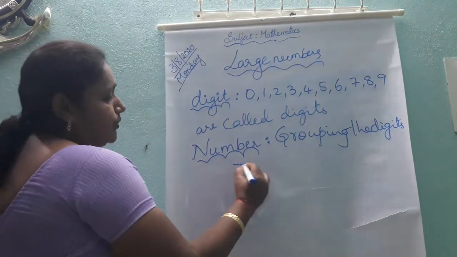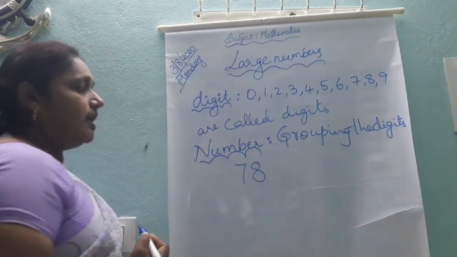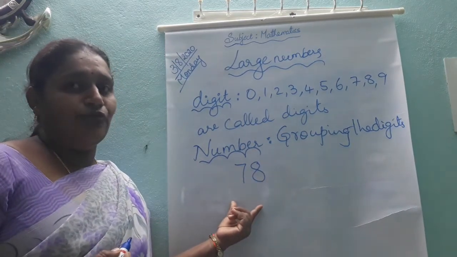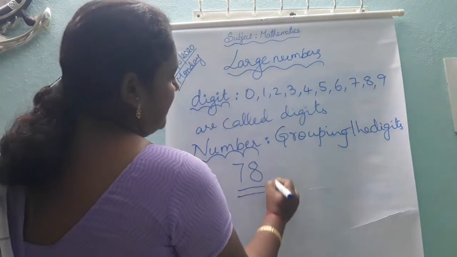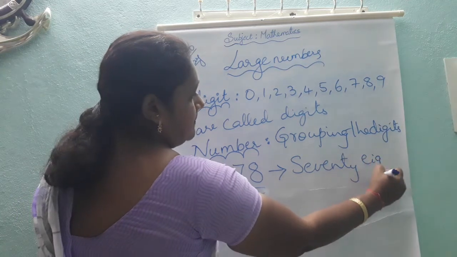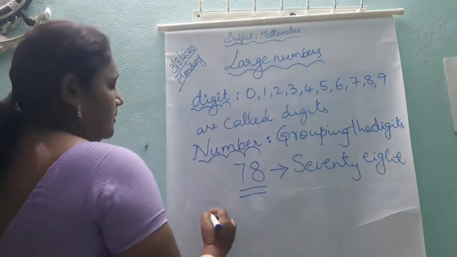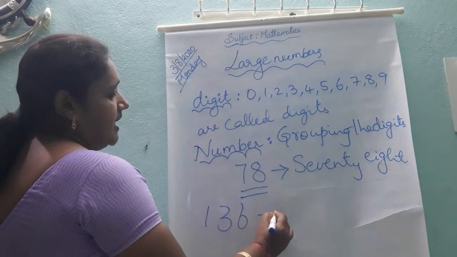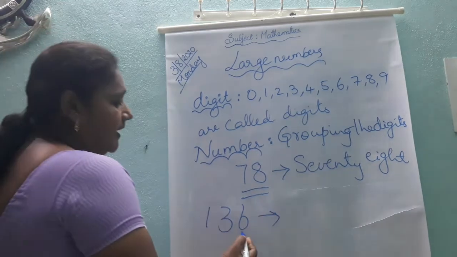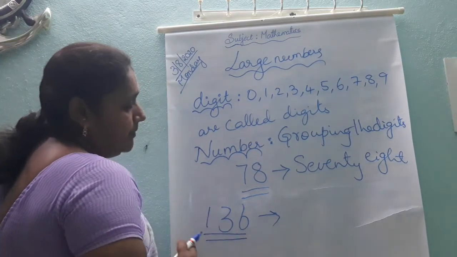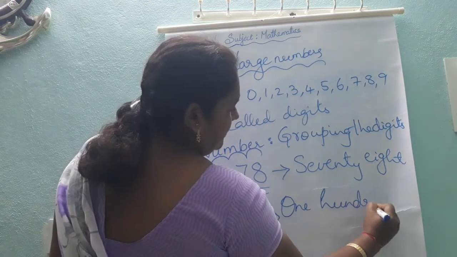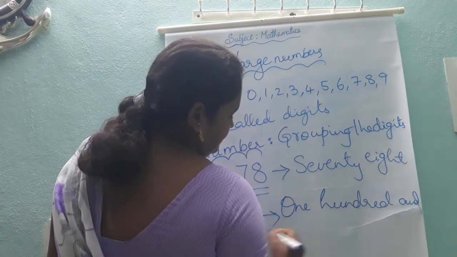For example, I took the digits 7, 8. By grouping these digits, I formed the number 78. Next, 1, 3, 6. I took 3 digits. By grouping these 3 digits, I formed the number 136.